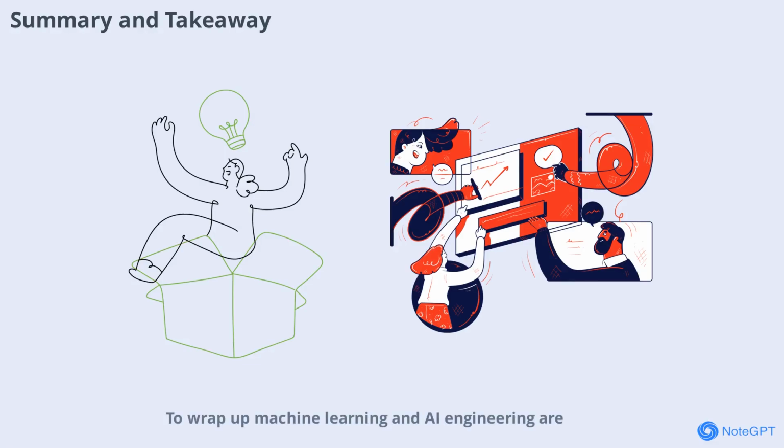To wrap up: machine learning and AI engineering are closely related but serve different purposes. Machine learning is about creating models that can learn from data, while AI engineering is about making those models work in the real world. Both fields require unique skills and mindsets, and together they drive the advancement and adoption of artificial intelligence. Understanding their differences helps clarify career paths and project roles in the fast-evolving tech landscape.